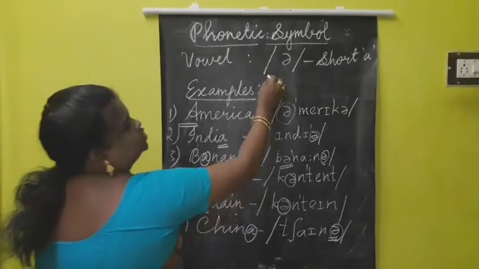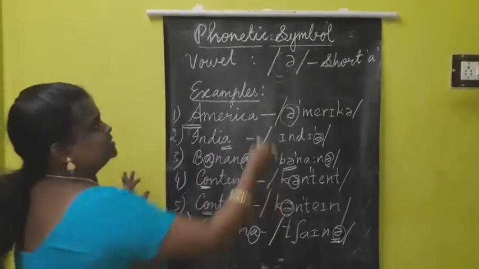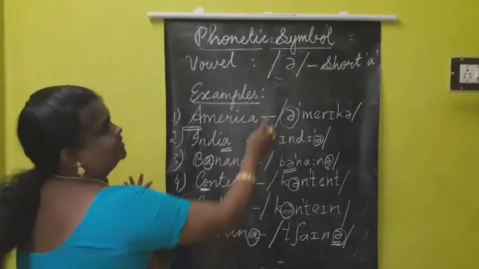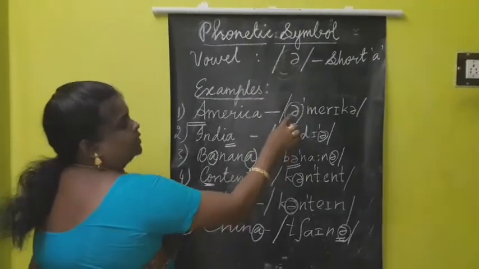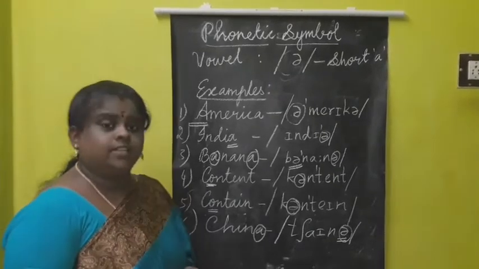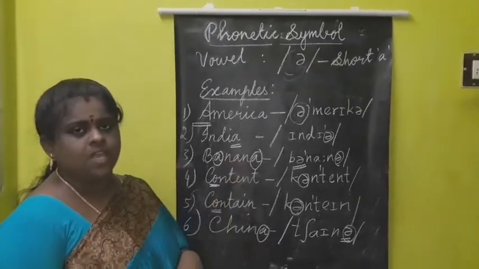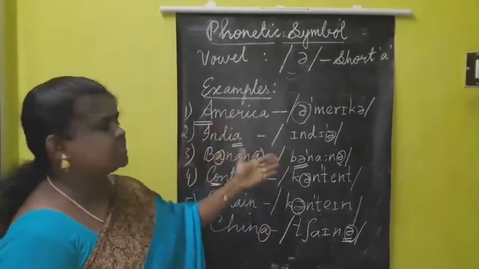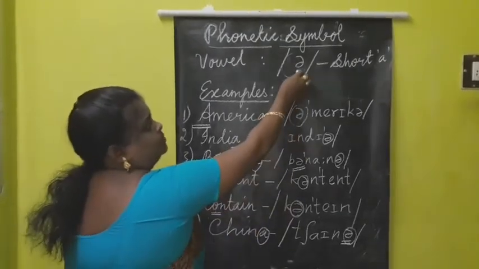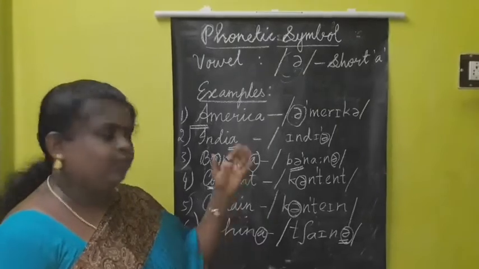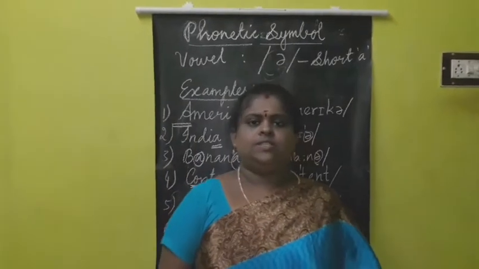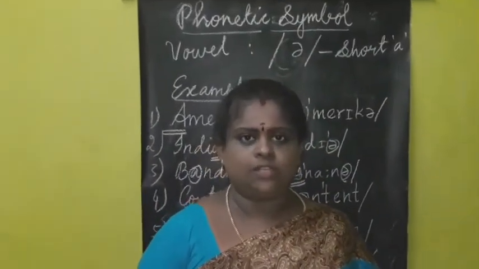So this is short ə. Hereafter when you see this inverted e in a dictionary or somewhere else, you understand that this is short ə, and we have to pronounce it in words like America, India, banana, content, contain, China. These are the examples, and you can follow this sound in many words. I hope you have understood the sound and symbol. In the following classes I will teach the remaining vowel sounds, so keep watching my channel to learn phonetic symbols.